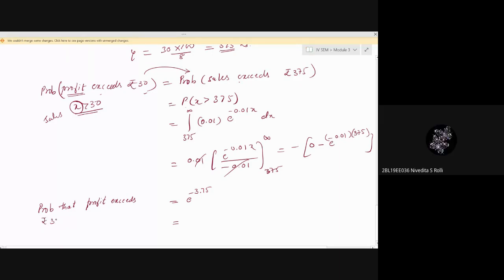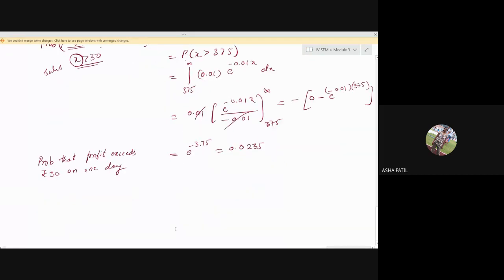Ma'am, 0.0235. 0.063. Probability that profit exceeds rupees 30 on a particular day, on one day. Now what they asked? This is the probability. Now what they have asked is the probability that profit exceeds rupees 30 on 2 consecutive days.